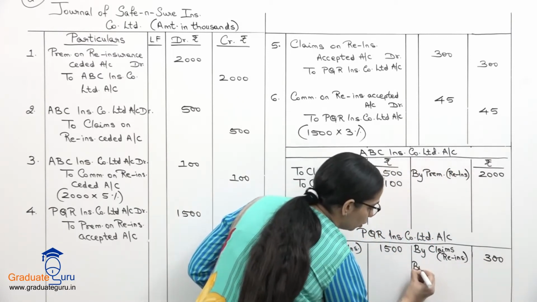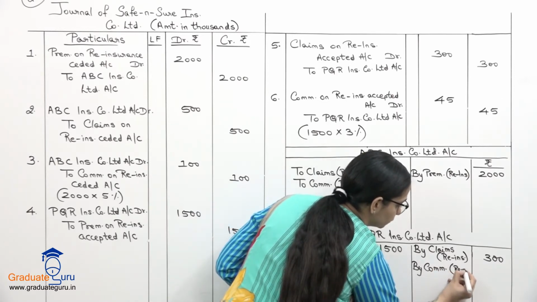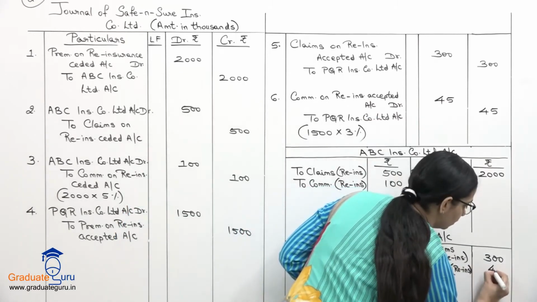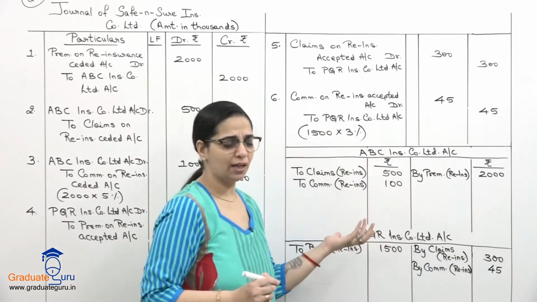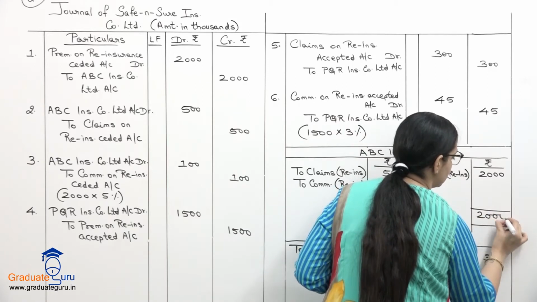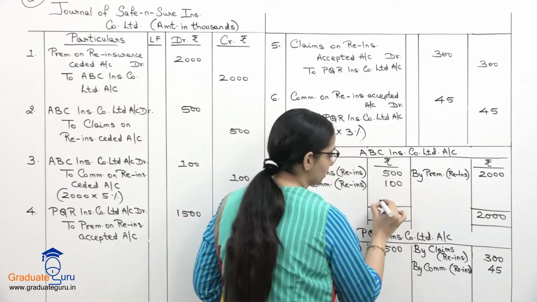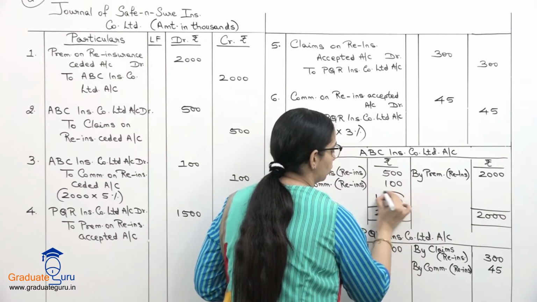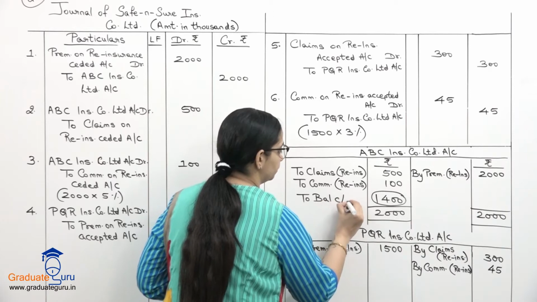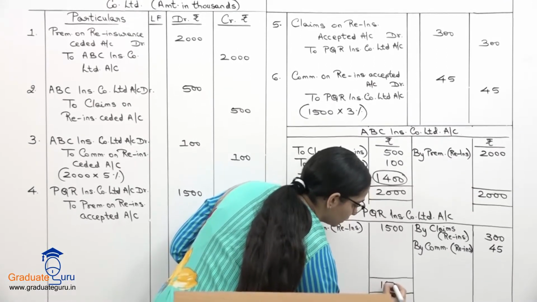And again for commission also PQR is credited with 45. और हमें simply ये accounts close करने हैं, like we generally do. So ABC के लिए credit side is more. जब हम subtract करेंगे we will get 1400,000. This is nothing but the balance carried down. And PQR के लिए it is on the opposite side, debit side ज्यादा है.